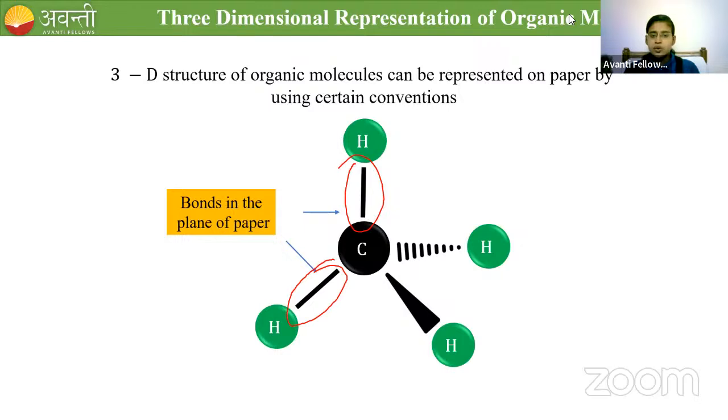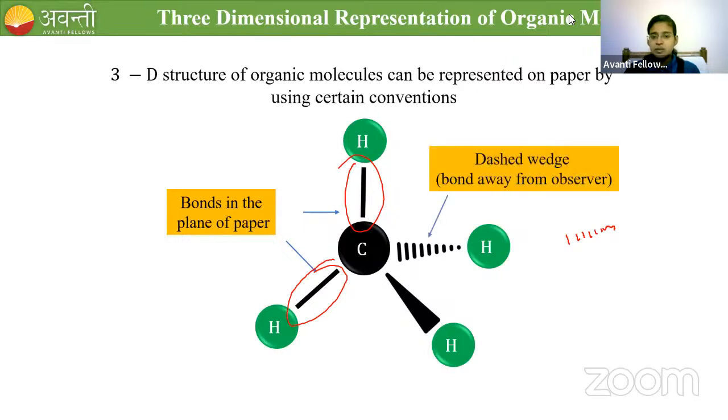Okay, so XY plane. These two bonds are on the plane. And we have a dashed wedge, which is also a bond denoted in a dashed wedge manner. This means that this hydrogen atom is away from the observer. Away from the observer means this hydrogen atom is below the plane, below the tab, below the laptop, below the computer.